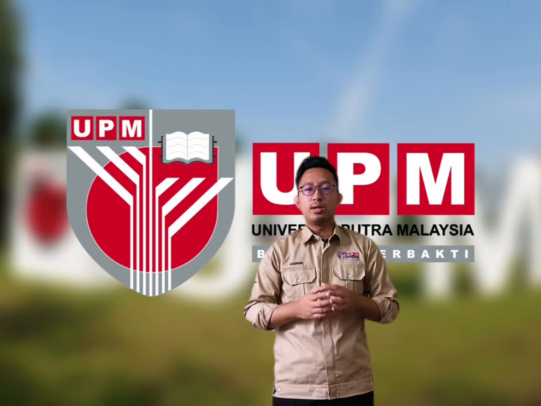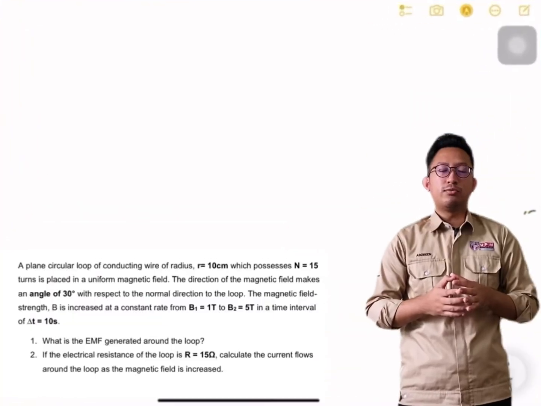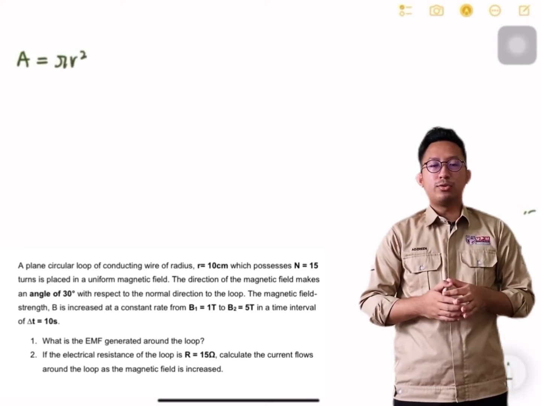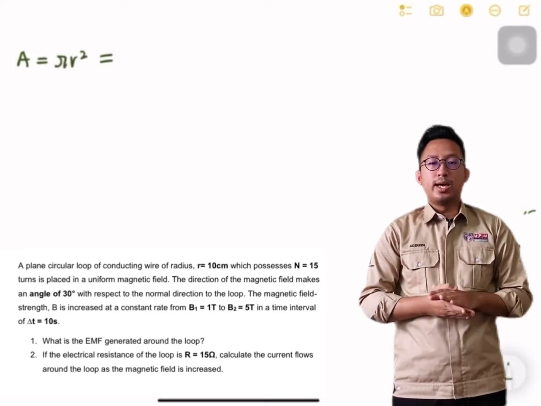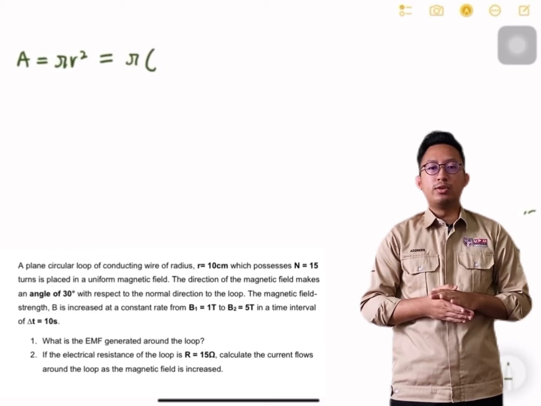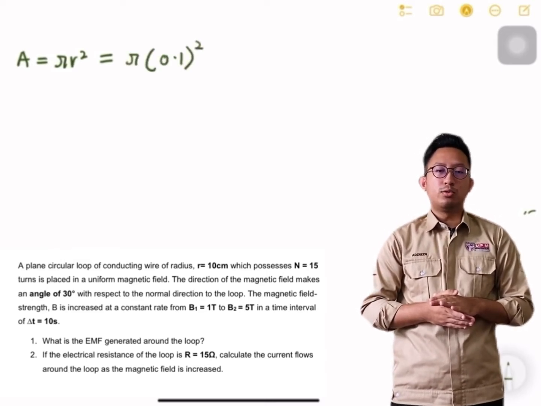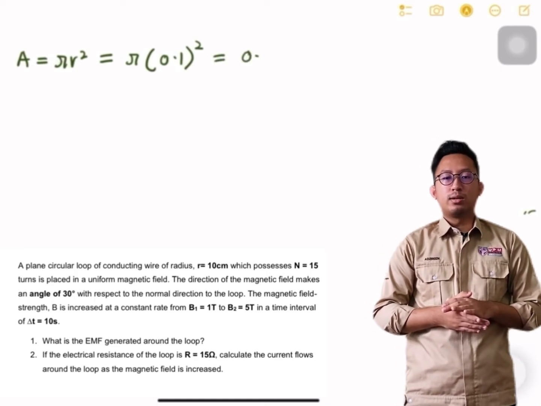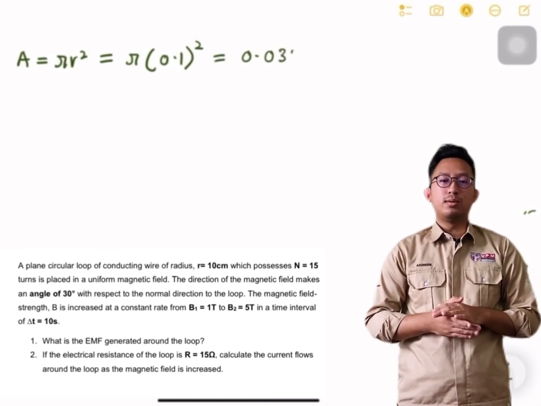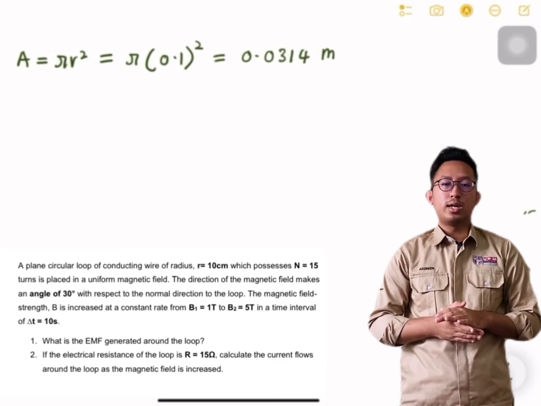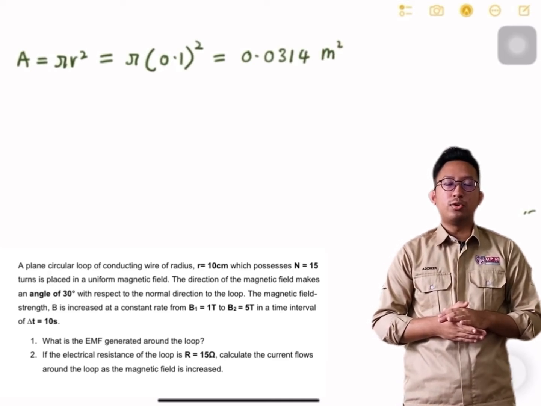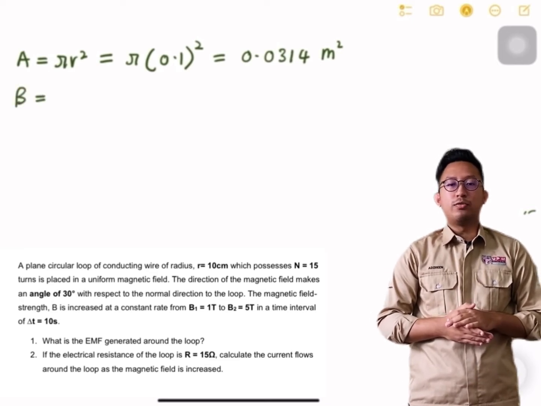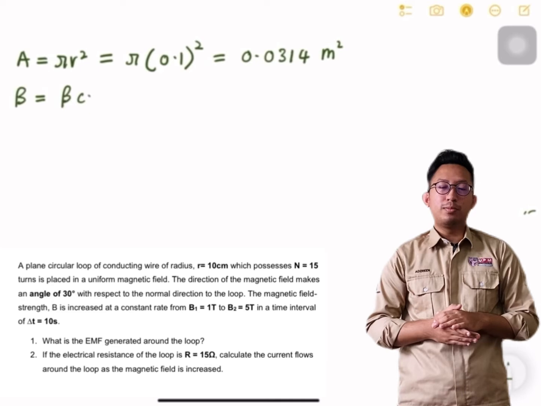How we are going to answer this question is, first step is to find the area of the loop. The formula is A equals pi r squared, and we insert the value from the question, which is 0.1. Then we get pi multiplied by 0.1 squared, which gives 0.0314 meter squared.